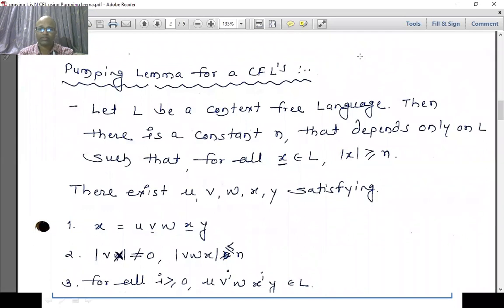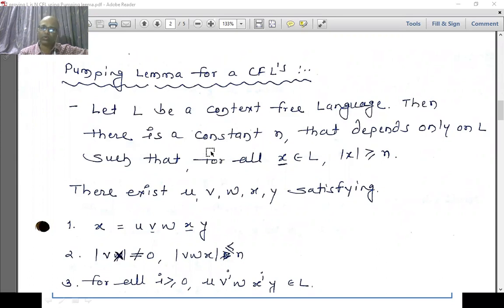We'll repeat this pumping lemma. It says, let L be a context free language. What we are trying to prove is a non-context free language, but we assume L is context free.